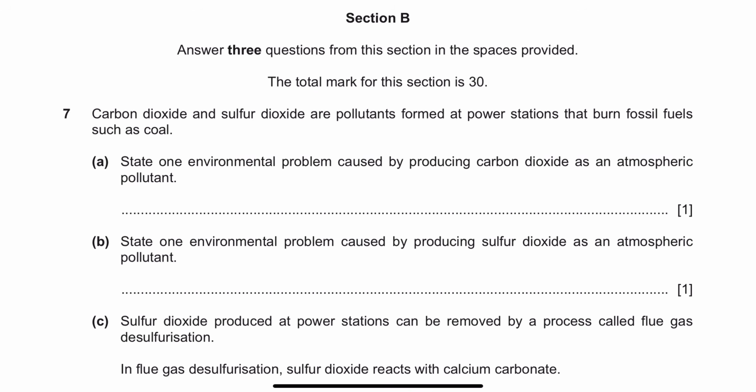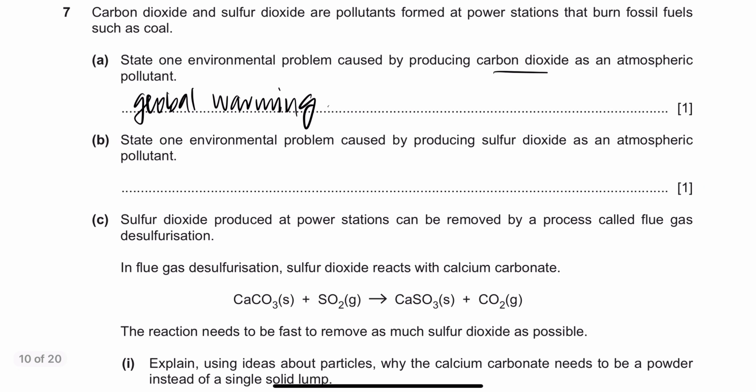It says carbon dioxide and sulfur dioxide are pollutants formed at power stations, and it says state 1 environmental problem caused by the production of carbon dioxide. Again, carbon dioxide is a greenhouse gas, leads to global warming. State 1 environmental problem caused by producing sulfur dioxide. Acidic oxides cause acid rain. We've done this a gazillion times now.